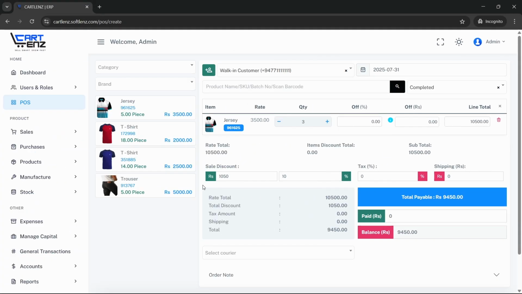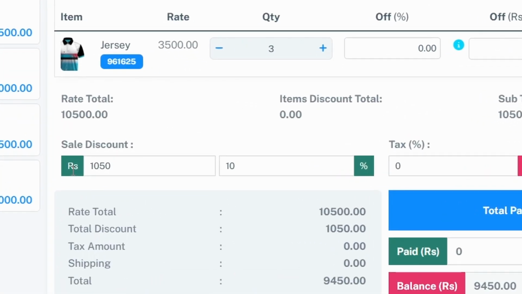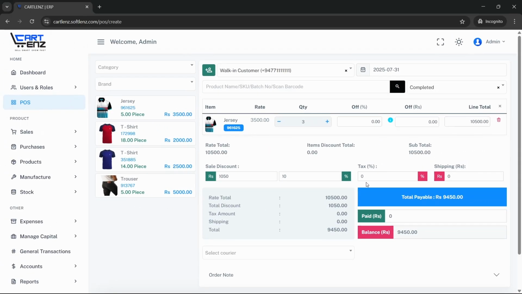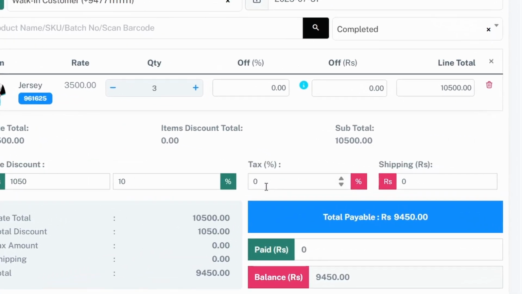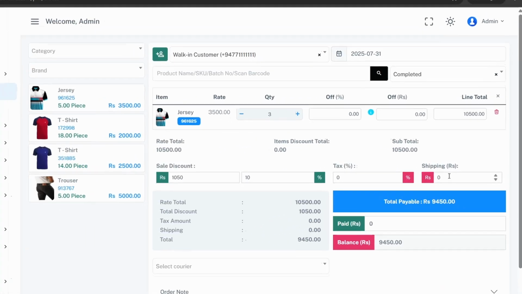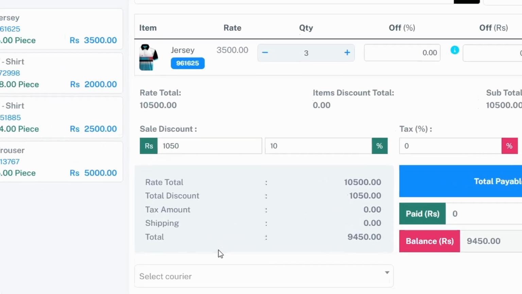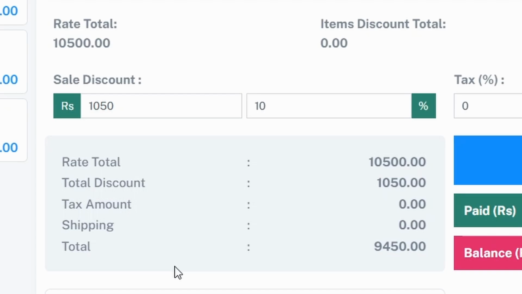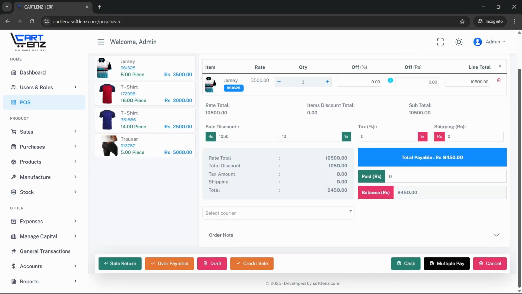Step 3. Additional option. You can apply an overall sale discount, either as a flat amount or a percentage. You also have the option to set a tax percentage and add shipping charges in rupees. All calculations, including rate total, total discount, tax amount, shipping, and total payable, are automatically displayed in the summary section on the right side.